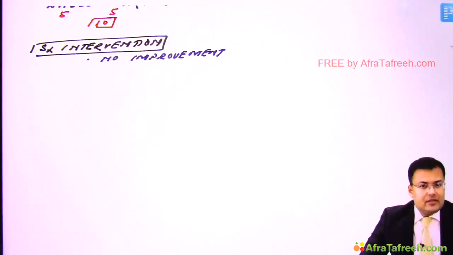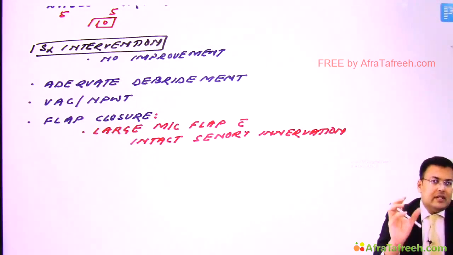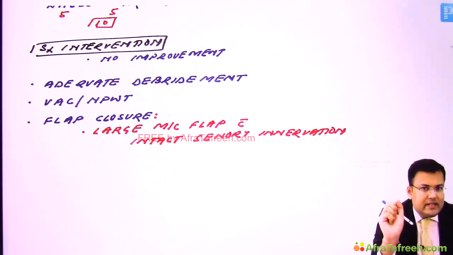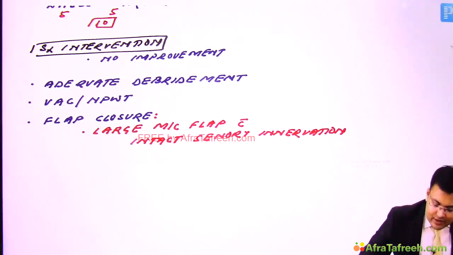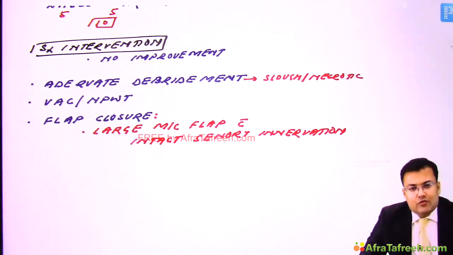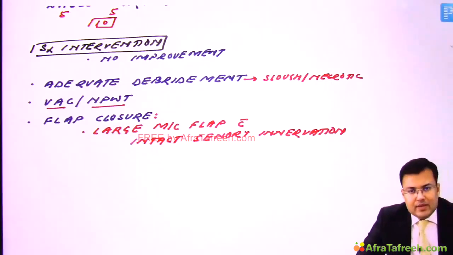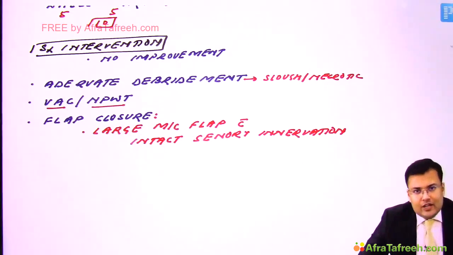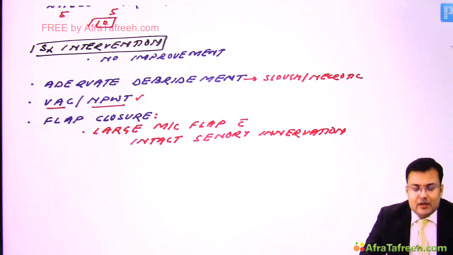Now see what are the options in surgical intervention. You have seen that certain patients who are having bed sore, especially near the sacrum, and there is presence of slough or necrotic material, and you have noticed sometimes interns or first year PG doing debridement. So if there is presence of slough or necrotic material, clear? In that case, we have to go for adequate debridement. Now what is vacuum assisted closure or negative pressure wound therapy? It improves healing. We will discuss in detail because this is another important topic. It improves the healing of bed ulcer or bed sore.